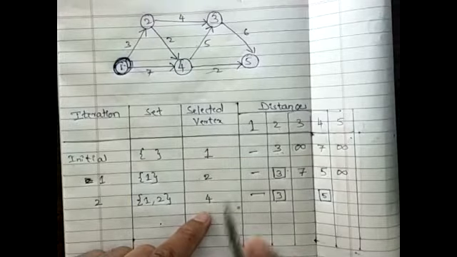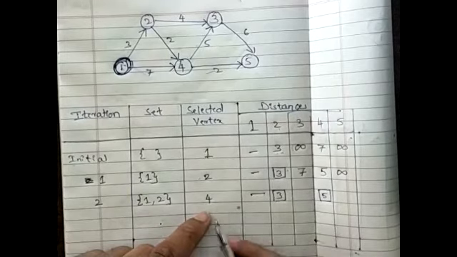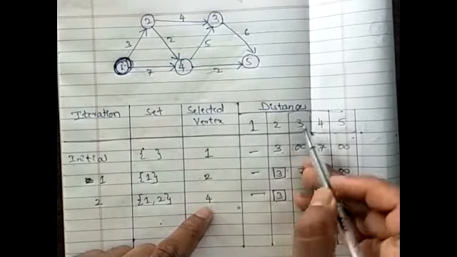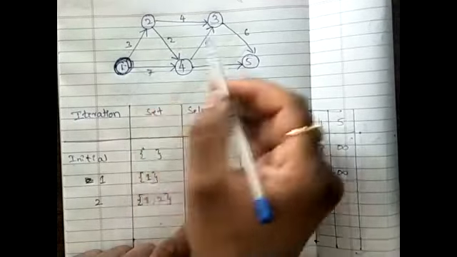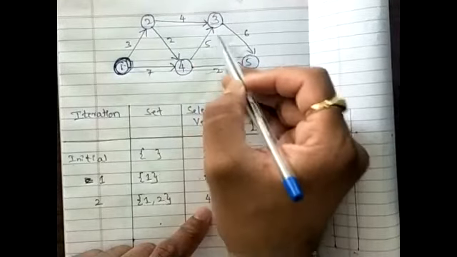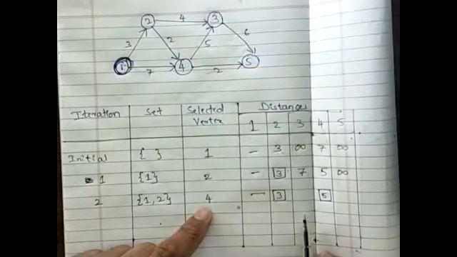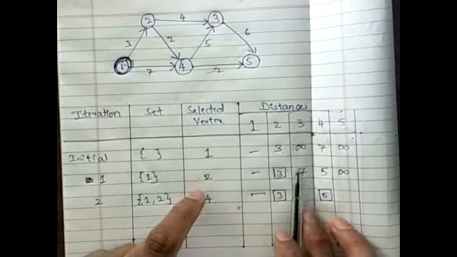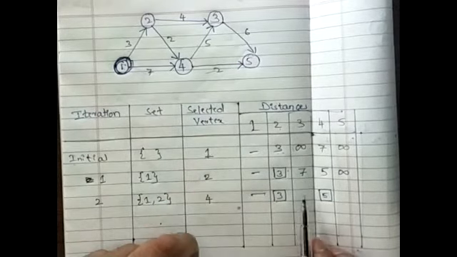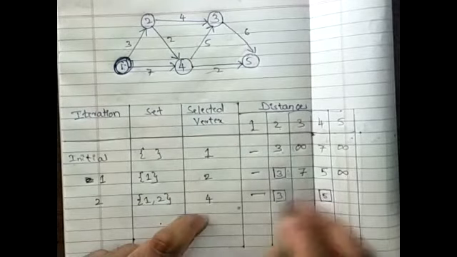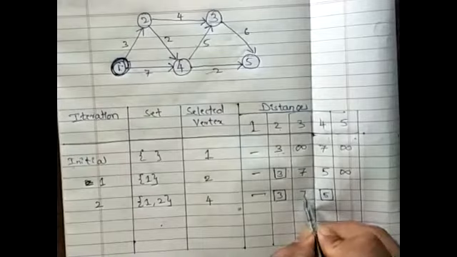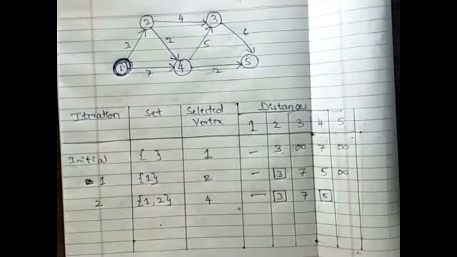No. Now, here I am trying to analyze step by step. At this step, I know that I can reach from 4 to 3. If I do so, then from vertex 1 to 3 in this particular direction, the cost is going to be 10. But already I have a particular path from vertex 1 to 3 that the distance is only 7. Then I will not go to 3 via 4. Rather, I will retain my previous path itself, that is 7 only. I will retain the previous value itself.